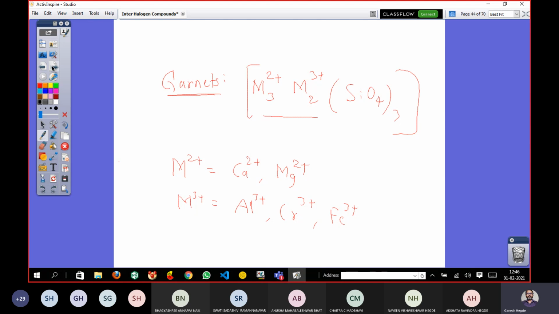Of course, granite is also a silicate. Granites are also a silicate. That part we will come to in a while. But before that, what are these garnets? Garnets have a general composition of M3 2+ M2 3+ SiO4.